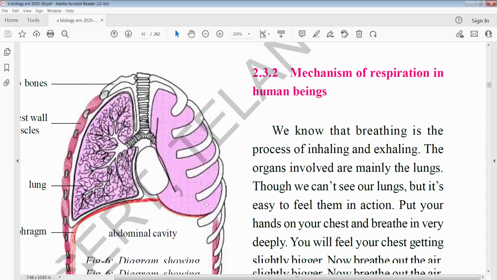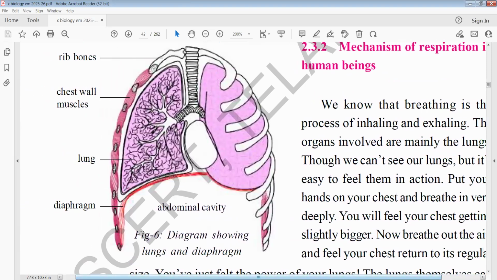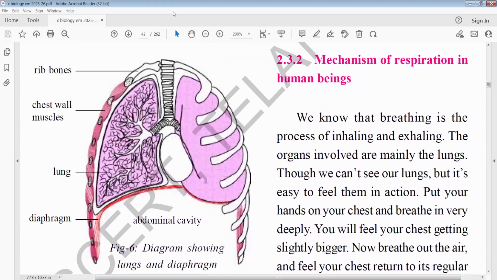And here the mechanism of respiration is given. The mechanism of respiration has two important steps: internal and external respiration. Here this one is important. During respiration, the ribs play a major role in females. This is one short answer question that will come in the examination, 100%.